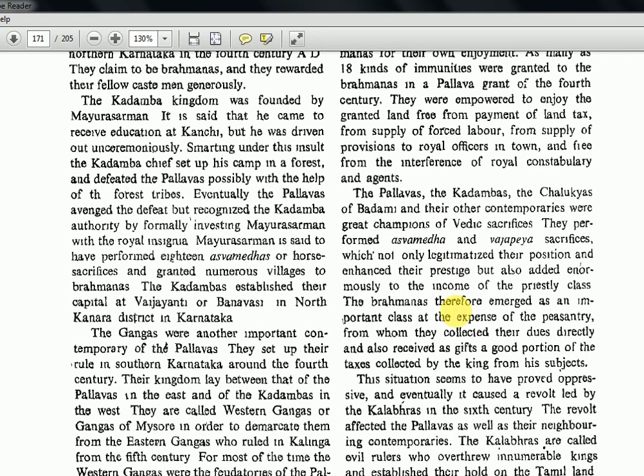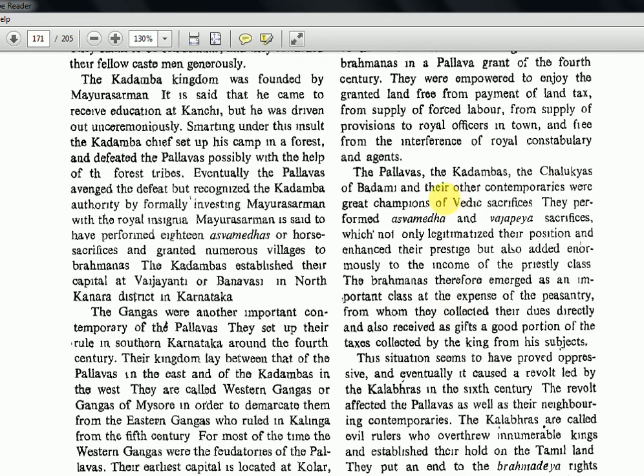The Pallavas, the Kadambas, the Chalukyas of Badami and their other contemporaries were great champions of Vedic sacrifices. We have already seen the Kadambas and the horse sacrifice. So they performed Ashwamedha and Vajapeya sacrifices, which not only legitimized their position and enhanced their prestige, but also added enormously to the income of the priestly class. The Brahmanas therefore emerged as an important class at the expense of the peasantry, from whom they collected their dues directly, and also received gifts from a good portion of the tax collected by the king from the subjects.